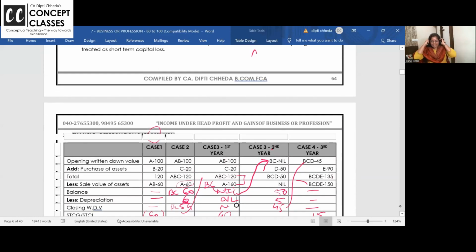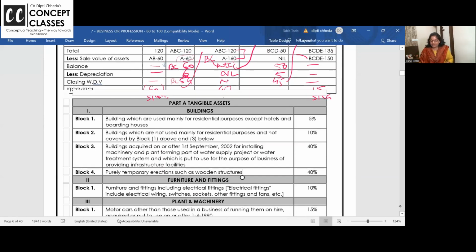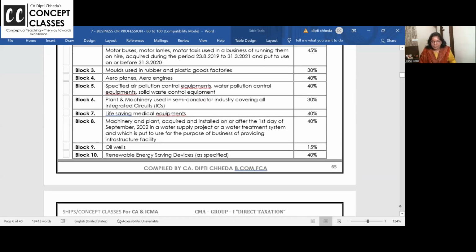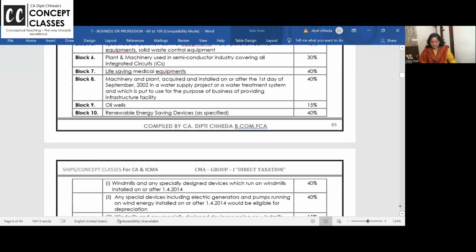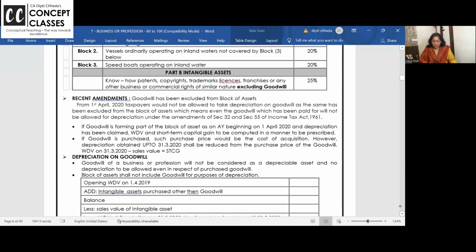Okay, so once you understand how to charge the depreciation, then rates of depreciation, you all know we have the rates and all. So I'm not reading out the rates now. For building and all 5%, plant and machinery 15%. Highest rate of depreciation on computer software, books and all is 40%. Here most important changes on goodwill, depreciation is not charged from 1st April 2020.